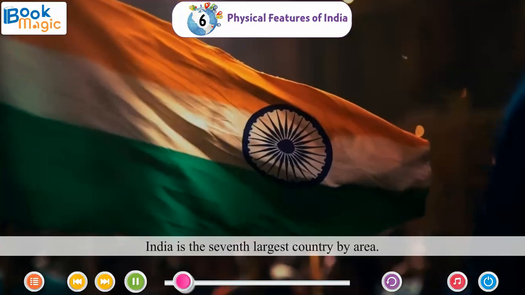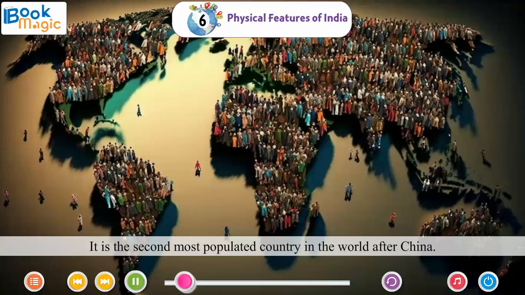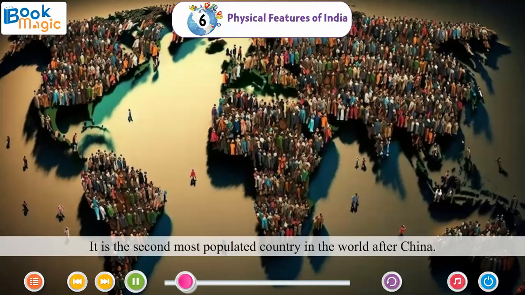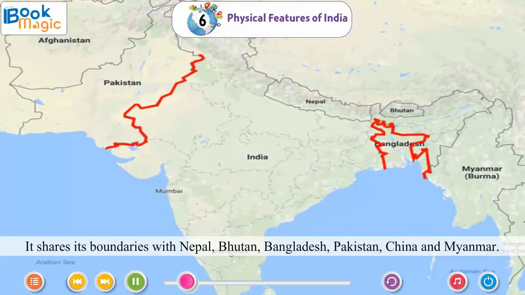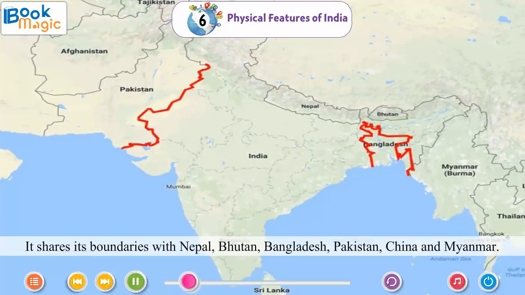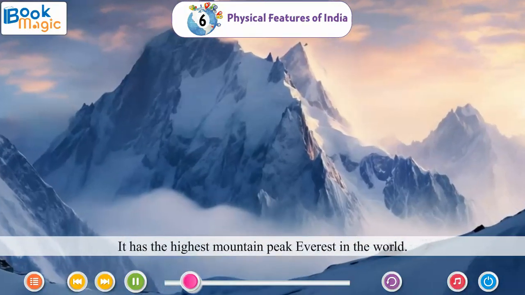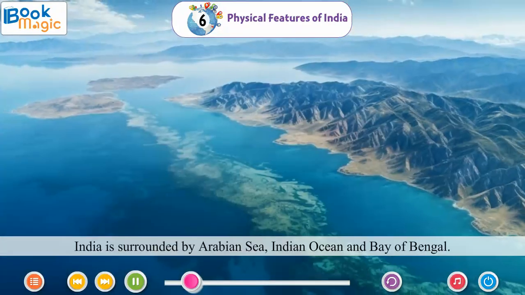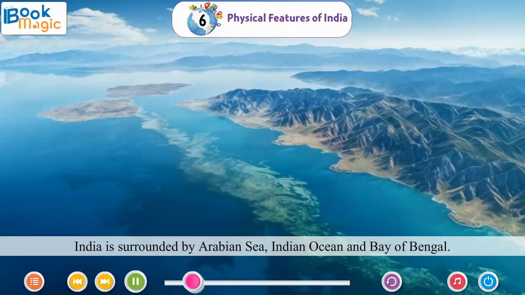India is the seventh largest country by area. It is the part of continent Asia. It is the second most populated country in the world after China. It shares its boundaries with Nepal, Bhutan, Bangladesh, Pakistan, China and Myanmar. It has the highest mountain peak, Everest, in the world. India is surrounded by Arabian Sea, Indian Ocean and Bay of Bengal.